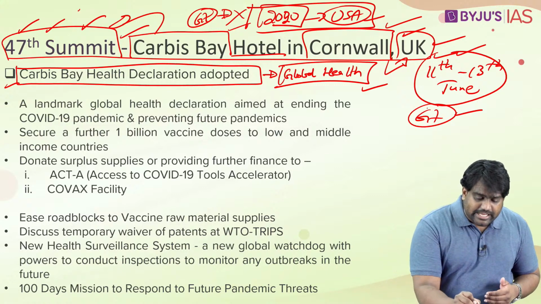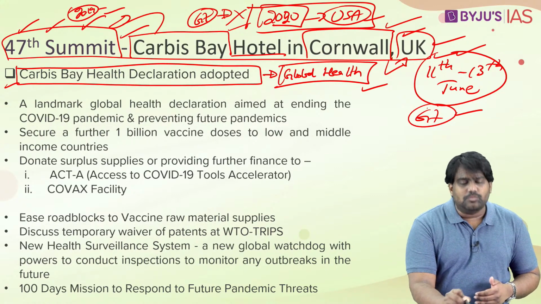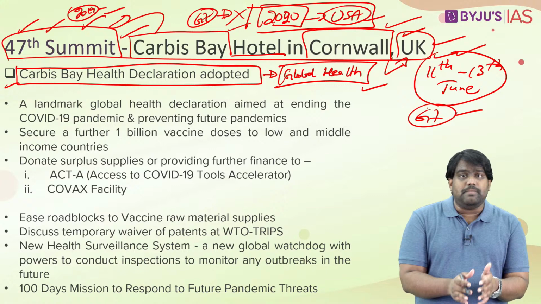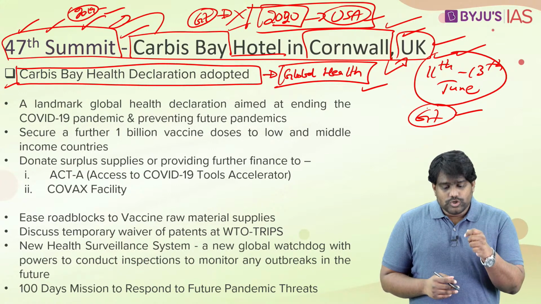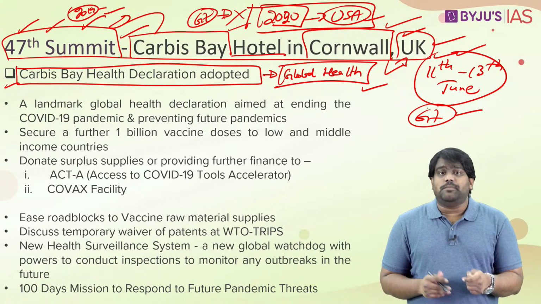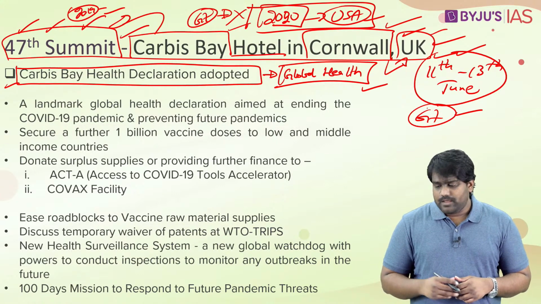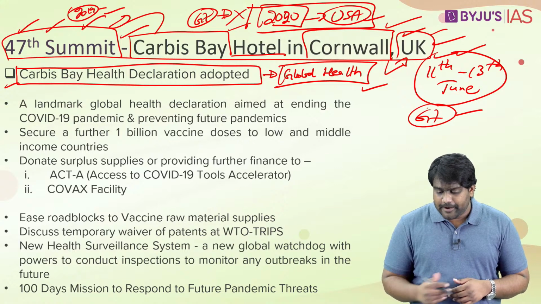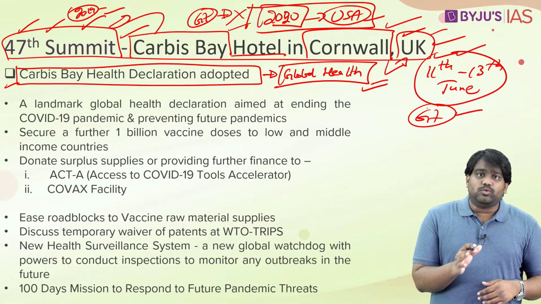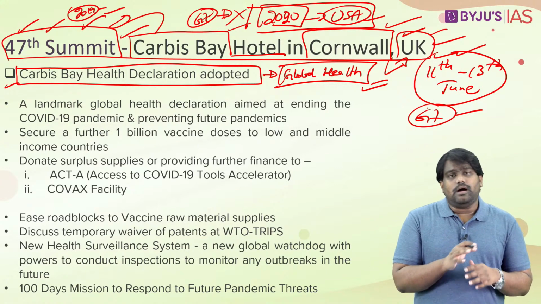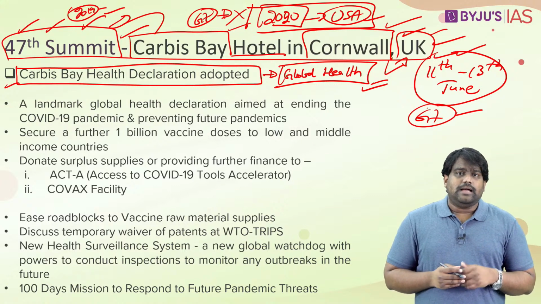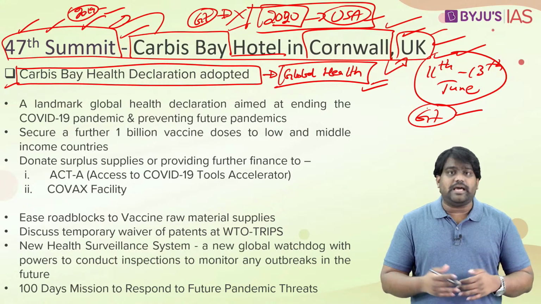So the last summit had taken place only in 2019. It had been almost 2 years since these countries had met under the G7. So this is what makes the 47th summit so special. The UK was hosting the summit. It holds the presidency for this year, and this summit was being arranged and held under the shadow of the pandemic. As you know, the pandemic has disrupted our lives.